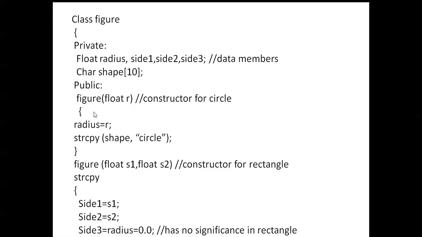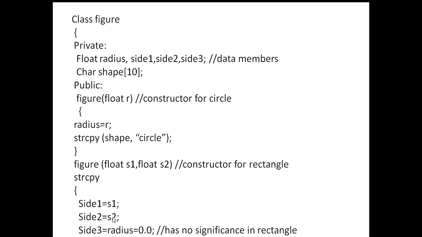Next, public: figure with float r is the constructor for circle. Next, strcpy shape comma circle. Then figure with float s1 comma float s2 is the constructor for rectangle, with strcpy and opening and closing braces.